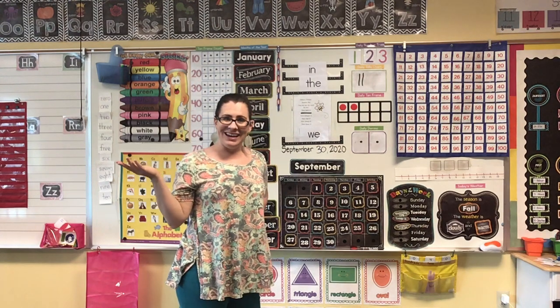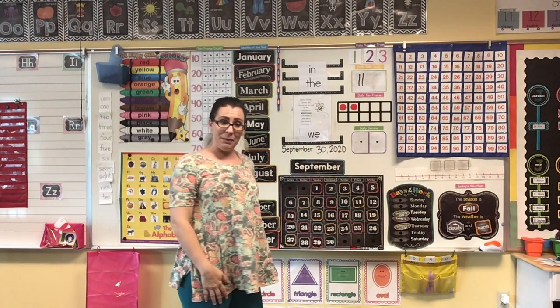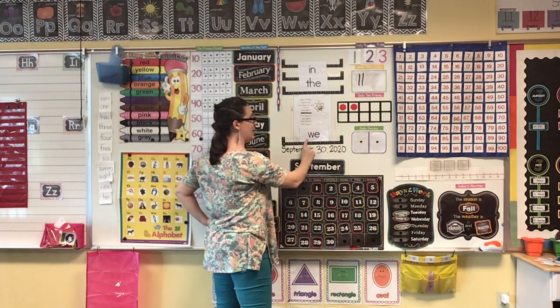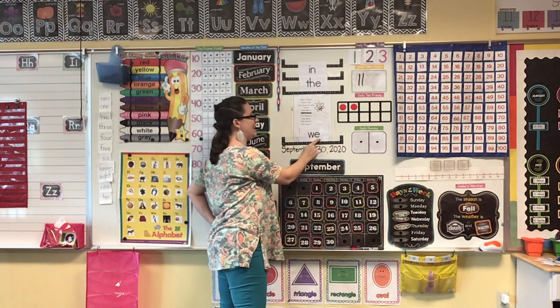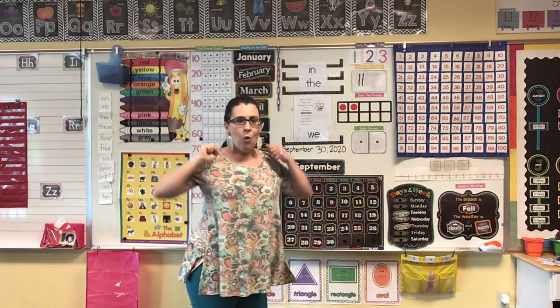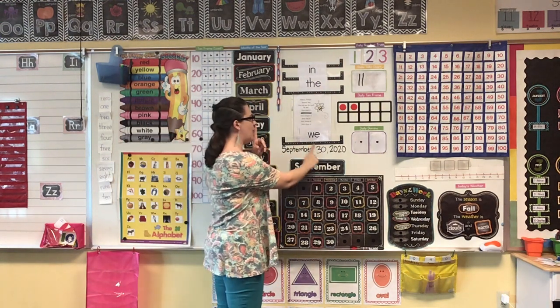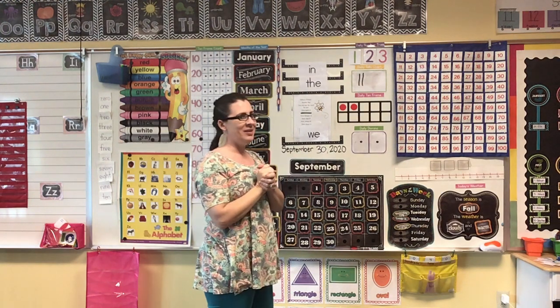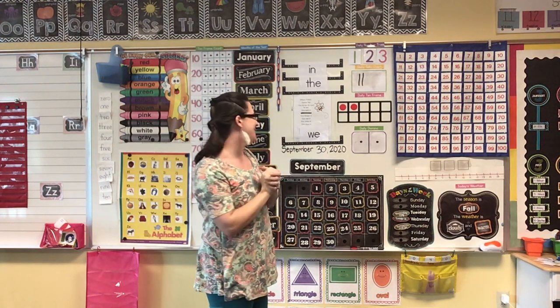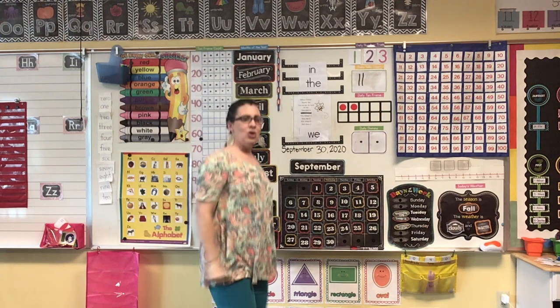Now let's do our hickety-pickety chant. Ready? Hickety-pickety bumblebee. Can you read the word for me? We. Now spell it. W-E. Now shout it. We. Now whisper it. We. Now clap it. We. How many syllables was that? You're right, it's 1. Now stomp it. We. Now cheer it. We.